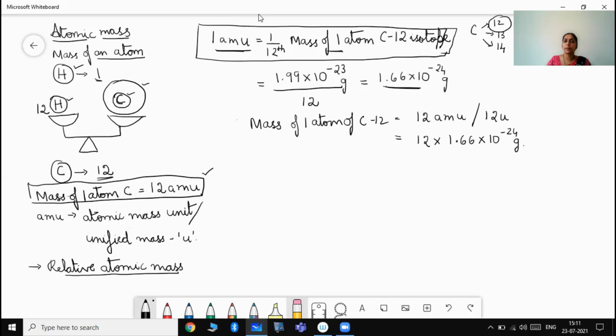So that will be nothing but 1.99 into 10 to the power of minus 23. This value is the actual mass of one atom of carbon 12.